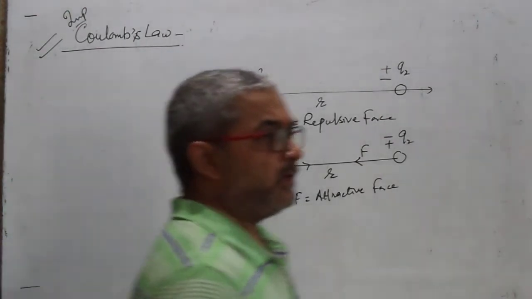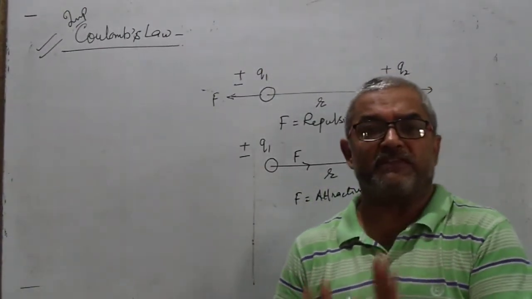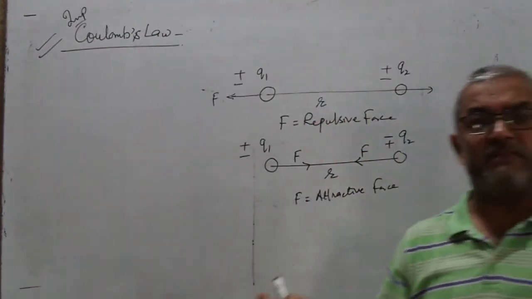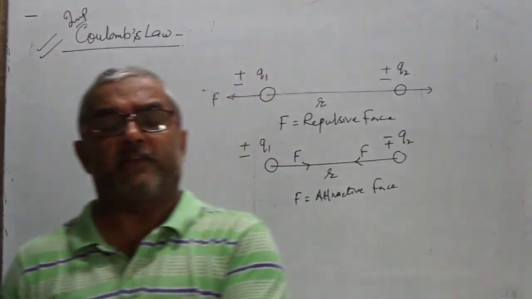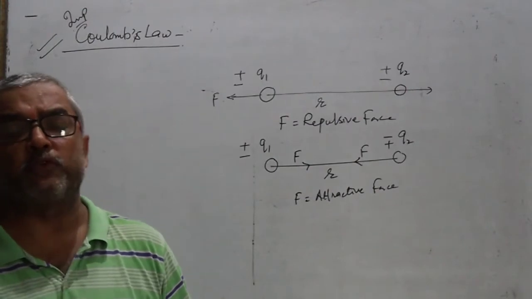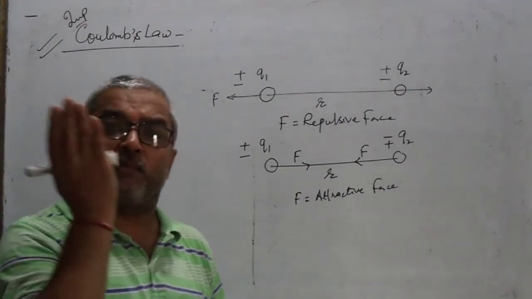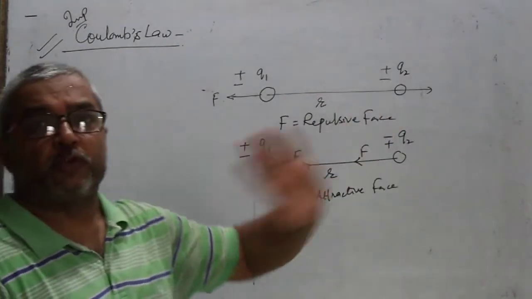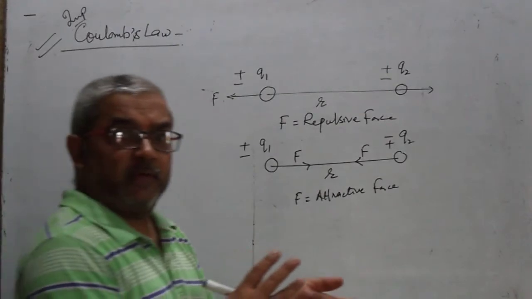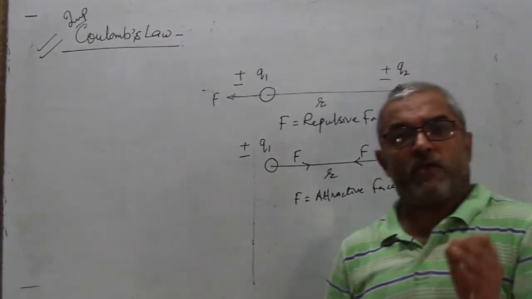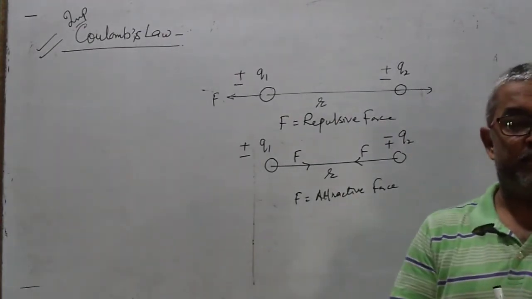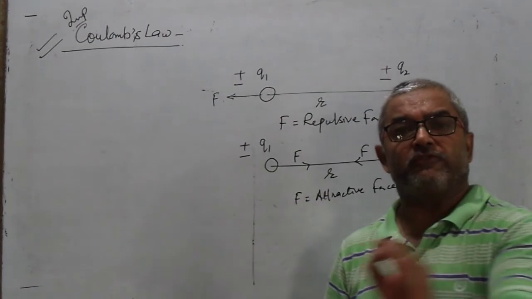It is defined on the basis of Newton's gravitation law. According to Newton's gravitation law, the force between two mass bodies is inversely proportional to the square of the distance between them. It also follows that the force between two masses is directly proportional to the product of masses.